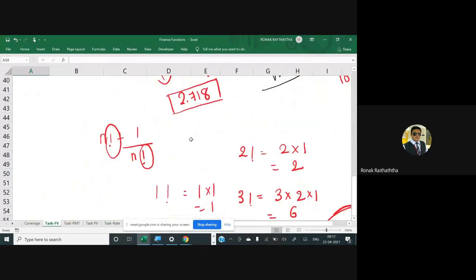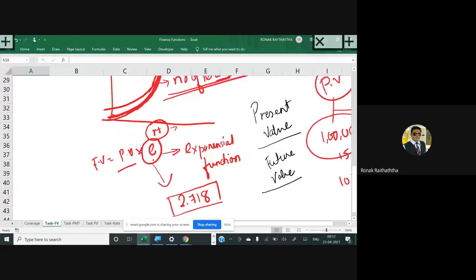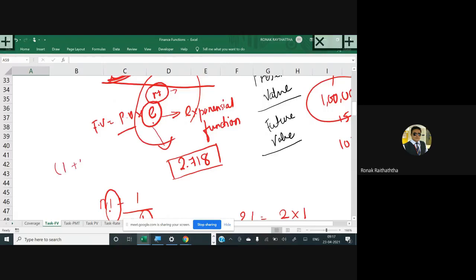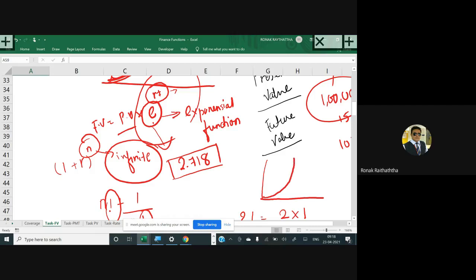Now see. You will be multiplying the compounding factor with the present value, right? First of all. Now the compounding factor can generally be found like 1 plus r raised to n. Now here in this case, n is infinite because the number of periods is continuously ever increasing. What is the meaning of continuous? First of all, it can go on and on till the unlimited period of time, till infinite. So that's why it is increasing exponentially in this graph.